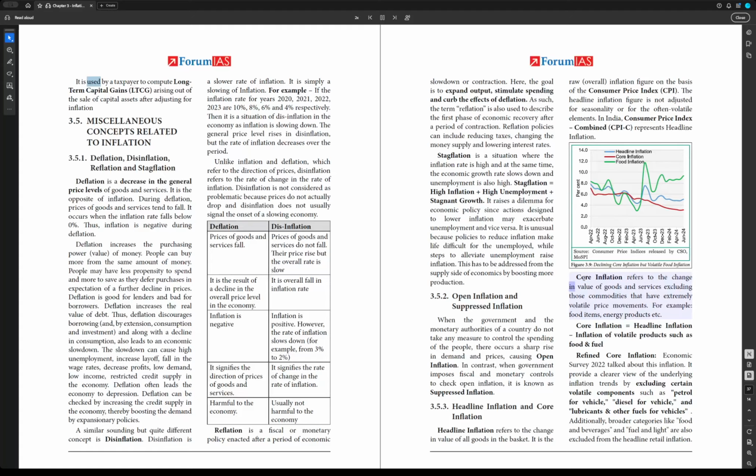Core inflation refers to the change in value of goods and services, excluding those commodities that have extremely volatile price movements, for example, food items, energy products, etc. Core inflation equals headline inflation minus inflation of volatile products such as food and fuel.